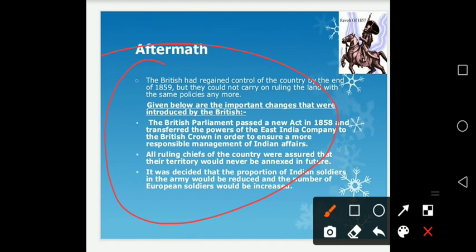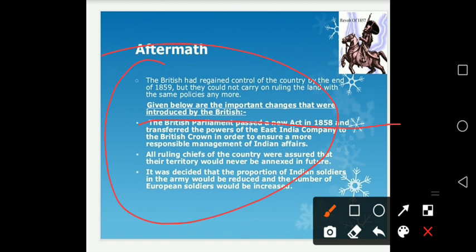The first change was that the British Parliament passed a new act in 1858, and that transferred the power from the East India Company to the British Crown. It means that now the British Crown will take major decisions for the Indian government. Now the governance of India will run from the British Crown. And all the ruling chiefs were told that in future they can keep their states and pass them on to their successors, whether it is an adopted son or their own son, and their territory will never be annexed.